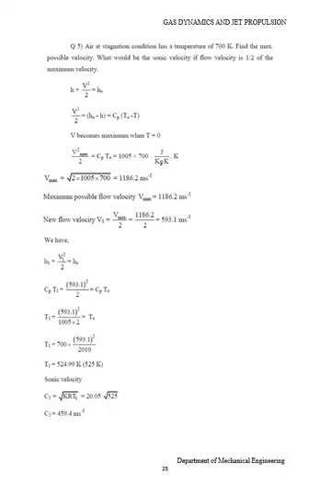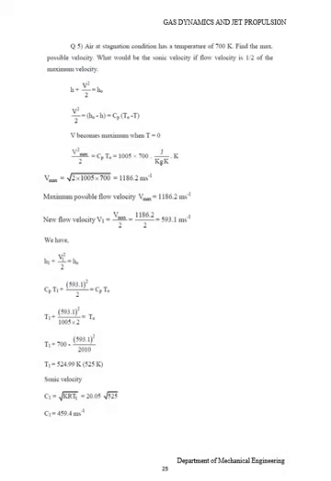Therefore maximum velocity is equal to root of 2 into 1005 into 700, which is 1186.2 meter per second. The maximum possible velocity obtained is 1186.2 meter per second.